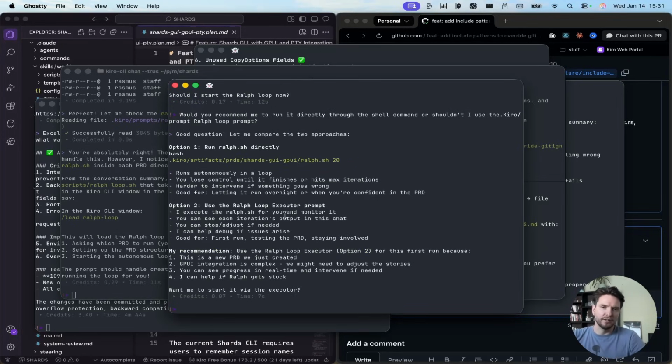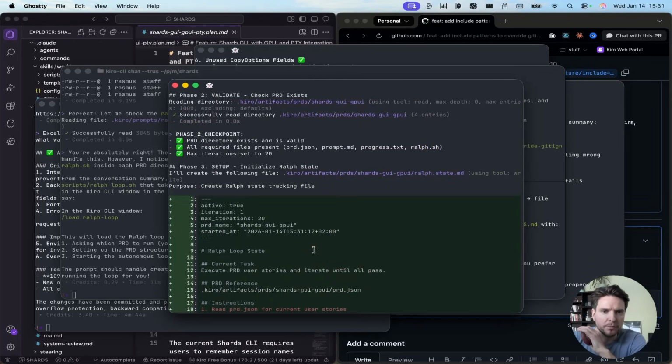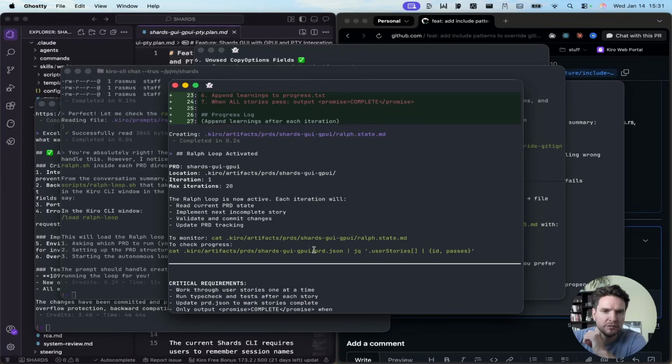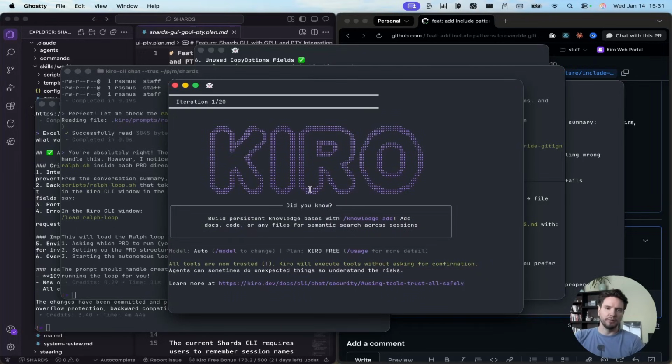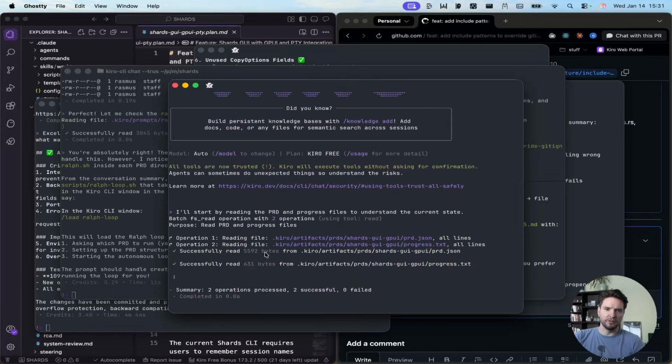We want the Ralph loop executor prompt. Yeah, so I'm just going to do add Ralph loop. Okay, here we go. We are off. Ralph loop activated. Yeah, let's see if this now succeeds. It should now be running. Let's see, it at least starts the loop.